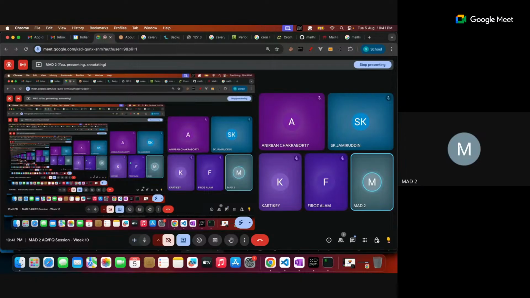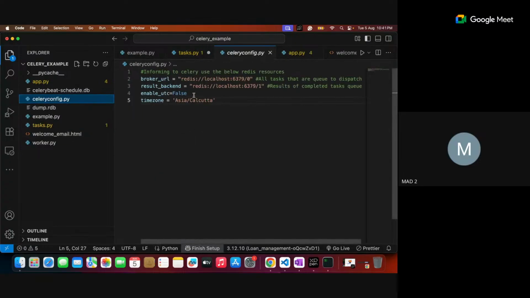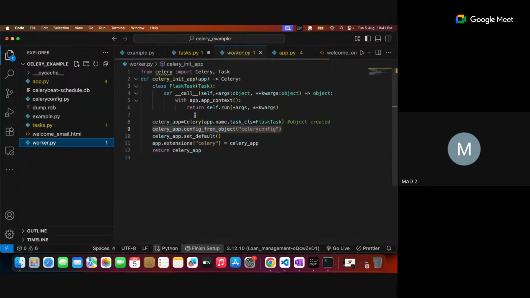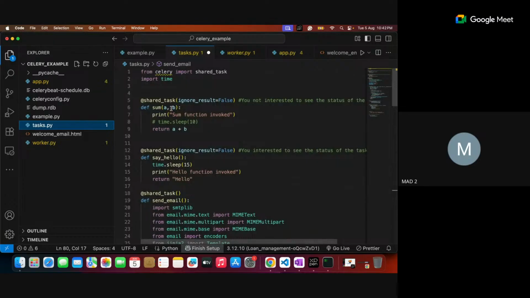But more things we need to learn are here. The configuration of this is the major thing, where you need to configure first. Then the initial setup, which is called the worker. Celery has to be set up. Once these two things are done, this is borrowed code from Flask Celery. The tasks you can write, but these are dummy tasks I've written earlier, sum and hello, to test it.